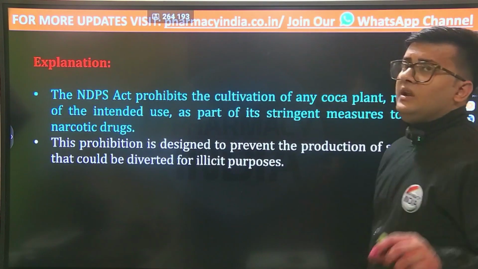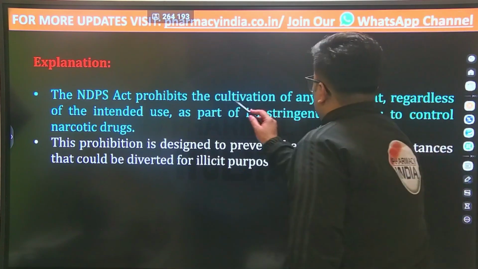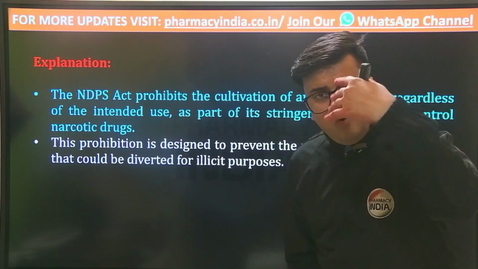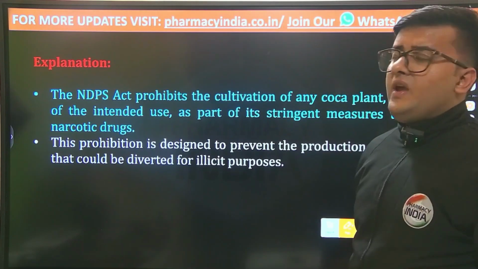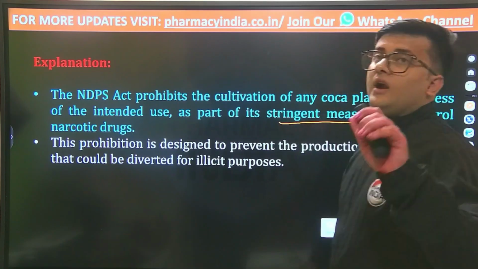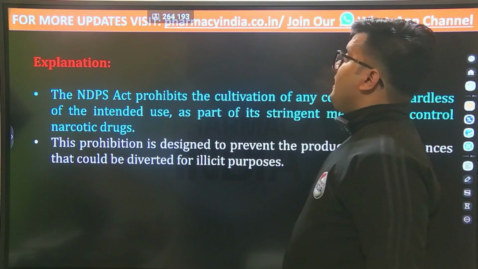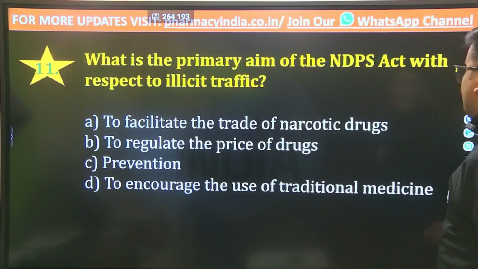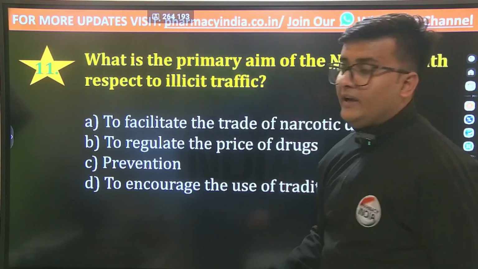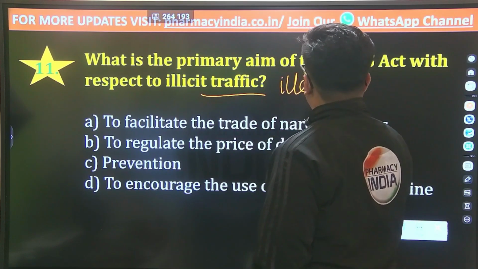The Narcotic Drugs and Psychotropic Substances Act prohibits the cultivation of any coca plant, regardless of the intention or the purpose for which it is to be used, as a part of its stringent measures to control narcotic drugs. The next question is: what is the primary aim of the NDPS Act with respect to illicit traffic, or the illegal traffic?